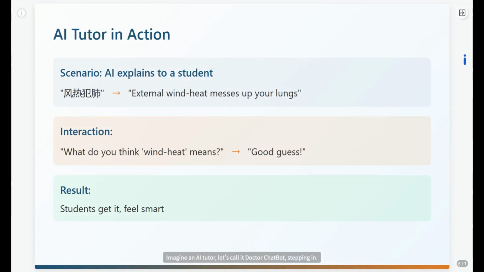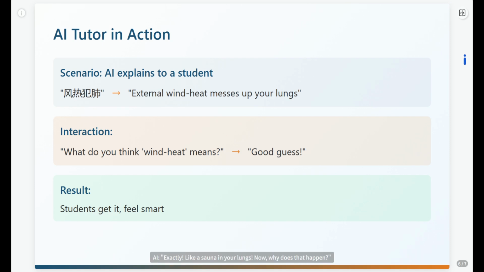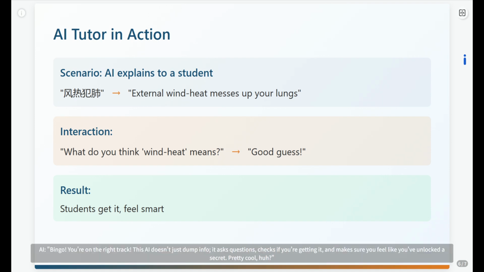Imagine an AI tutor, let's call it Dr. Chatbot, stepping in. Student: What's this lung heat congestion thing? AI: Okay, lung heat congestion basically means your lungs are packed with heat and can't get rid of it. Student: Packed with heat? Like a sauna? AI: Exactly. Like a sauna in your lungs. Now, why does that happen? Student: Maybe because I was sick before? AI: Bingo, you're on the right track. This AI doesn't just dump info. It asks questions, checks if you're getting it, and makes sure you feel like you've unlocked a secret.